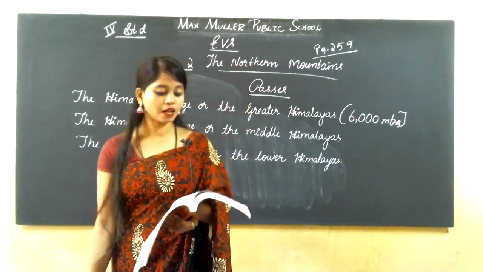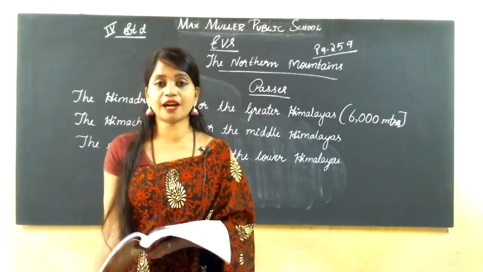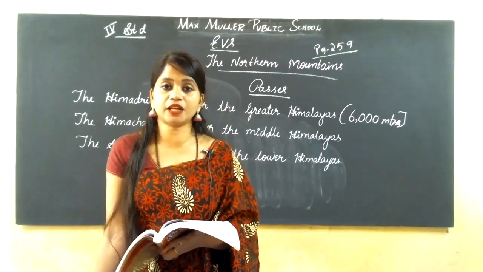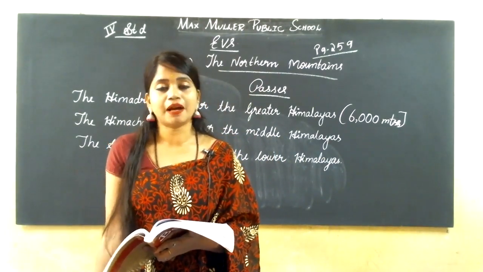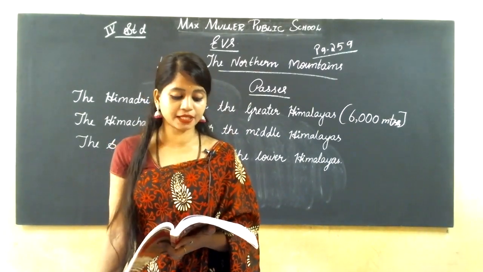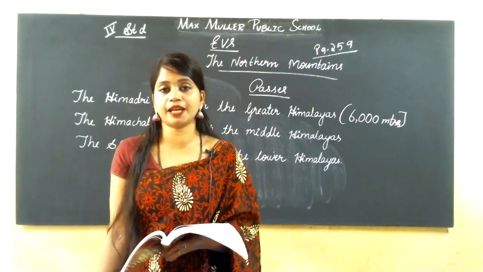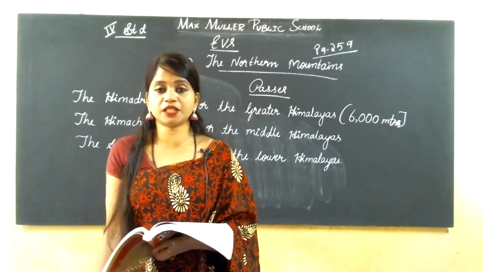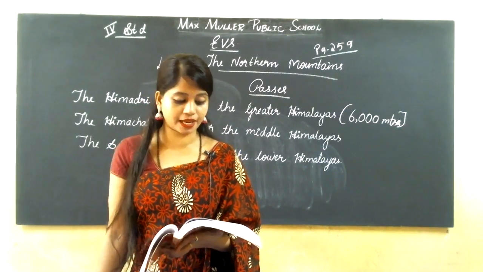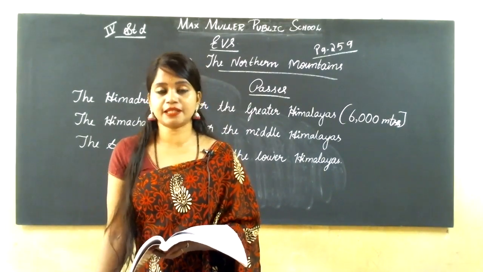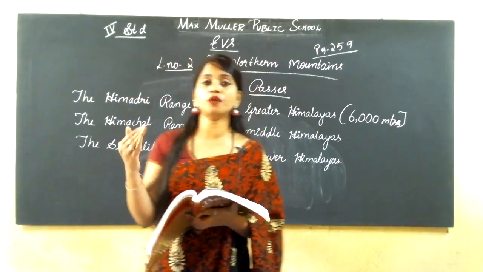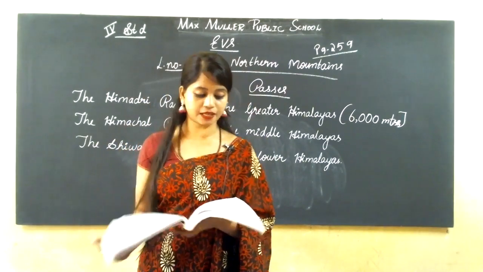Now the last one is the Shivalik range, or the Lower Himalayas. The Shivalik range is the lowest range in the Himalayas, and it lies in the extreme south part of the Himalayas.